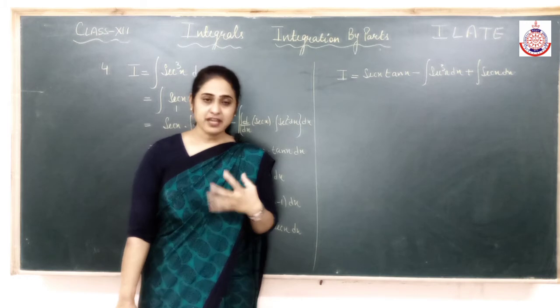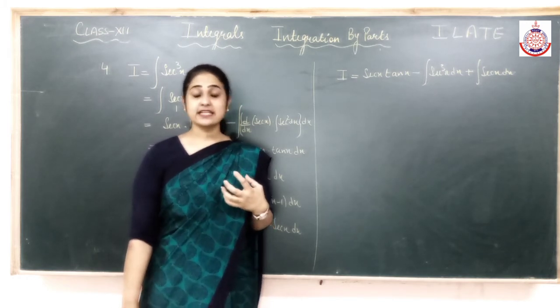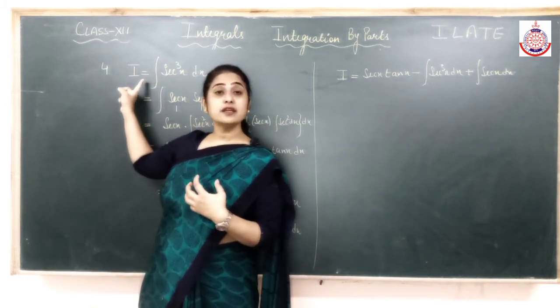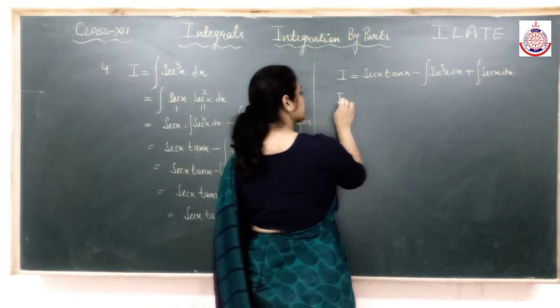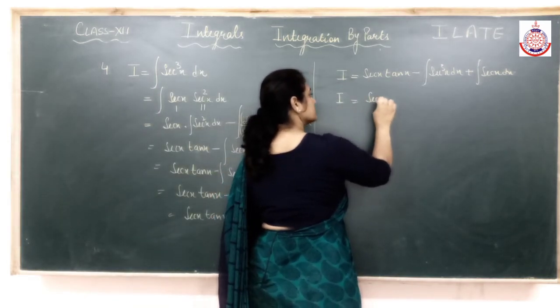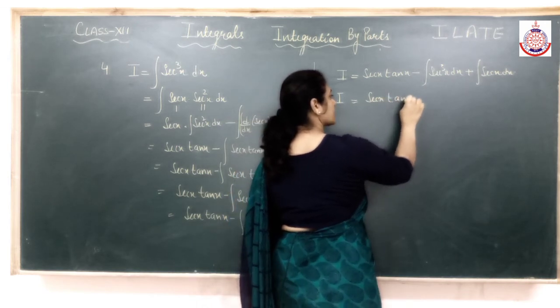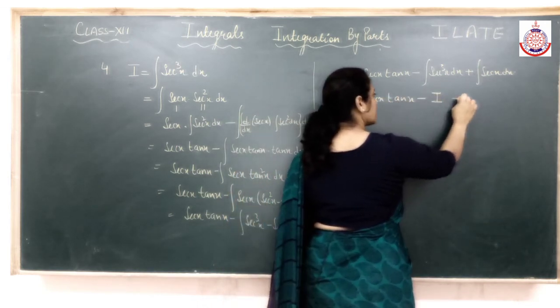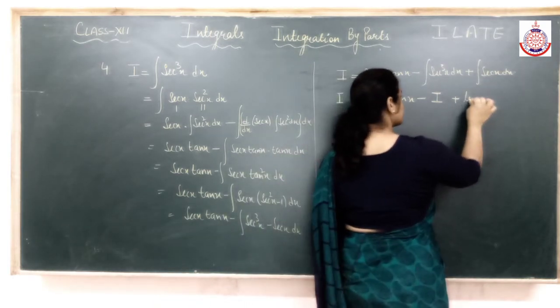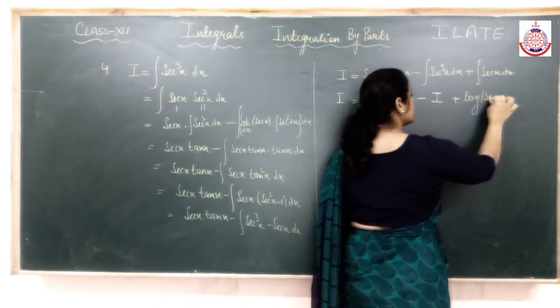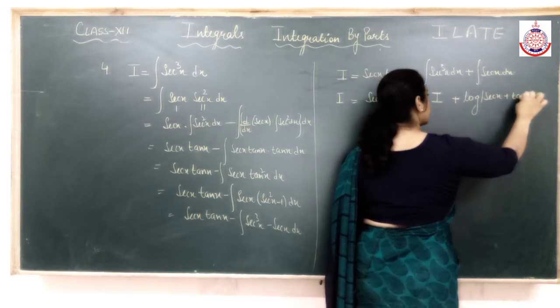You're not able to integrate secant cube directly, so we have to think in such a way that we get back to the original integral. Then I'll put it equal to I. Do I know the integration of secant x? Yes, we know the integration of secant x. We have done it under the substitution method: log of secant x plus tan x.